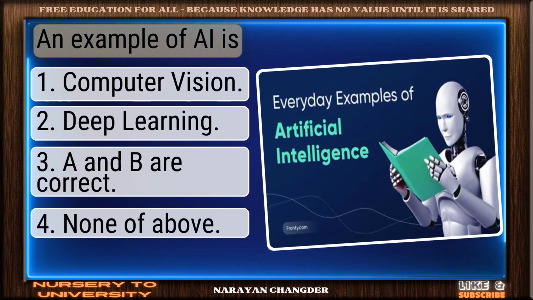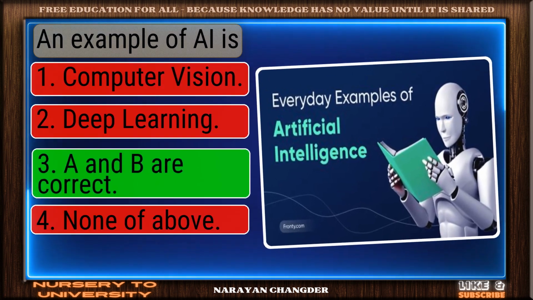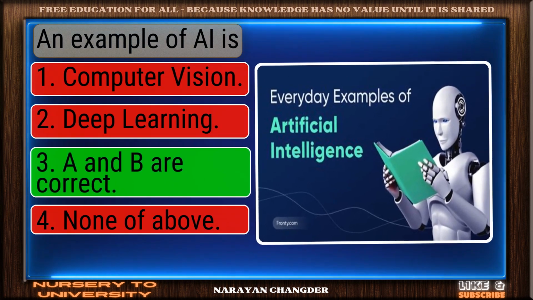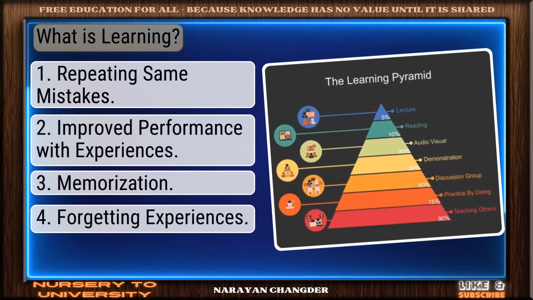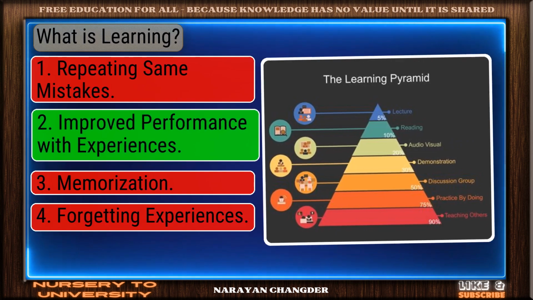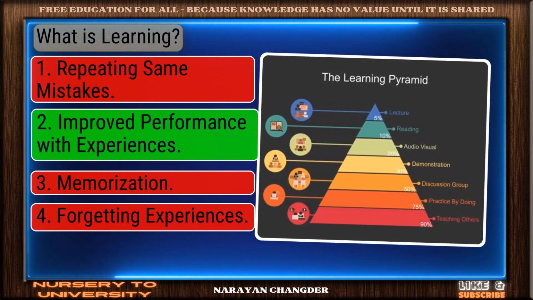Question number 75. An example of AI is. Smart pick. A and B are correct is the correct choice. Question number 76. What is learning? Good thinking. Improved performance with experiences is the right answer.